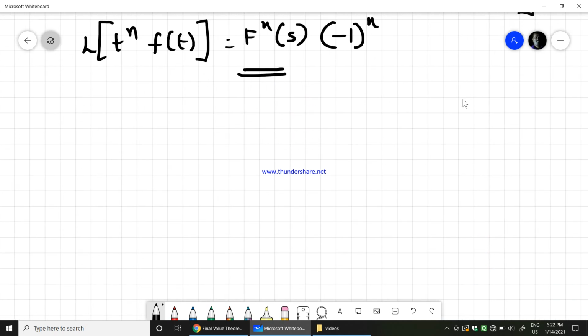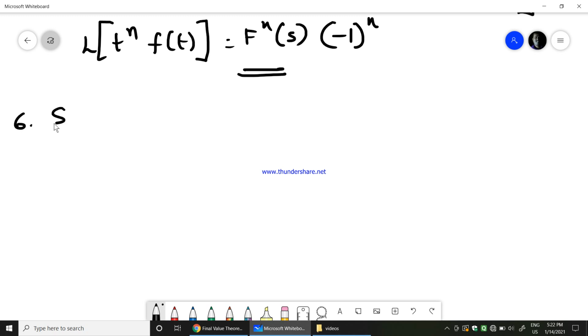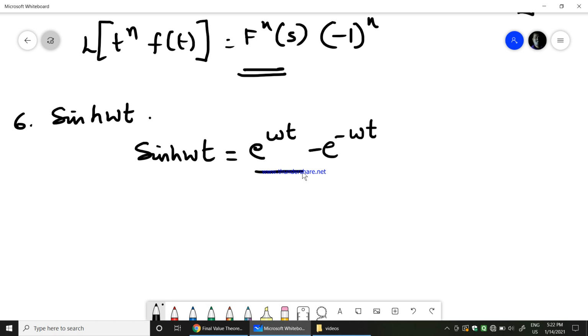Okay, next step. Sixth one, sinh omega t. So here, like earlier what we wrote for sin omega t and cos omega t, sinh omega t can be written as e power omega t minus e power minus omega t divided by 2, because e power omega t can be written as cosh omega t plus sinh omega t.